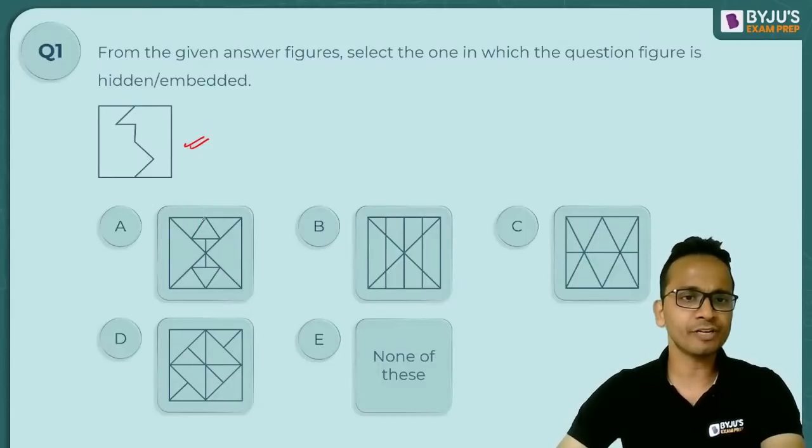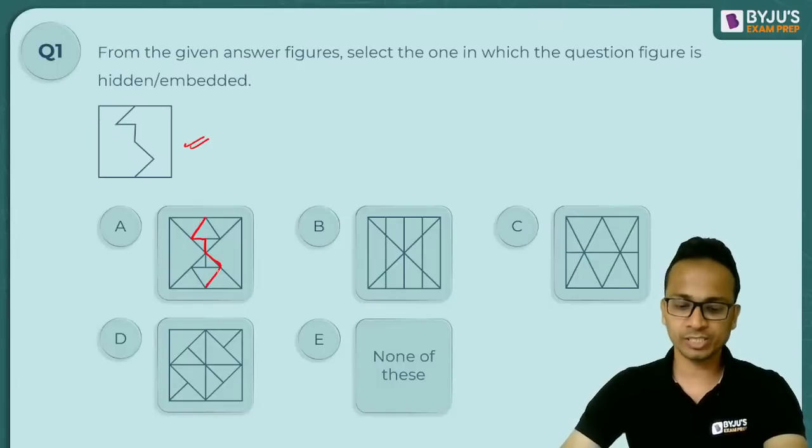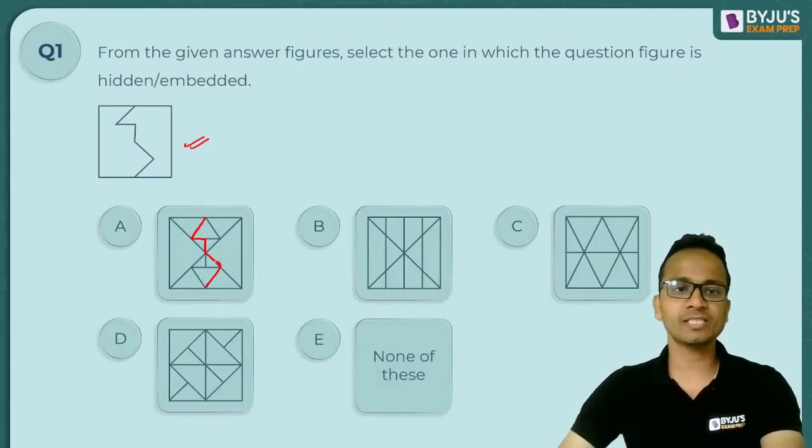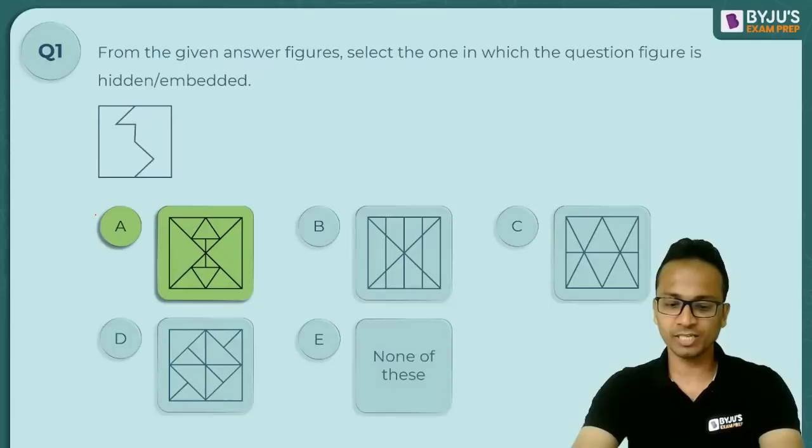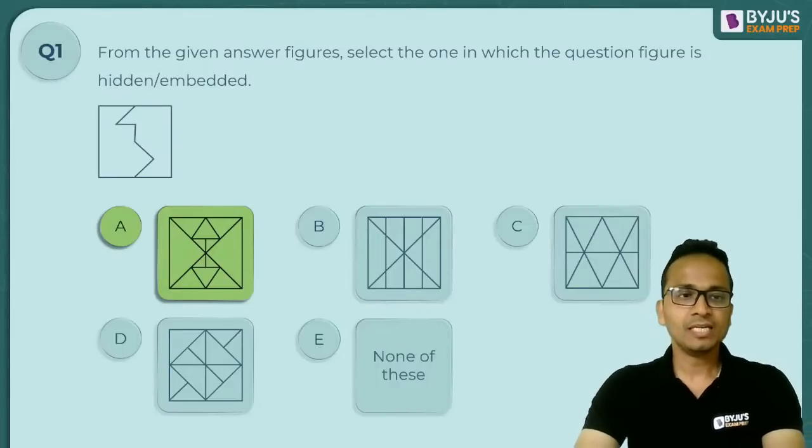So I'll draw that figure. So you can see this. Okay, so I'm highlighting it in option A, the portion of the figure which is embedded in option A. So yes, question figure is completely present in option A, and hence the correct answer for this question will definitely be option A. All right. Okay, great. Let's go to the next question, question number 2.